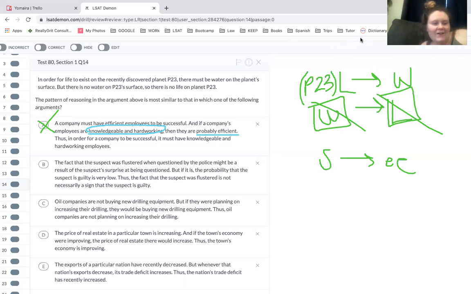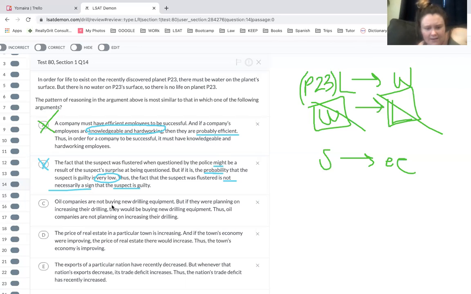All right, B. The fact that the suspect was flustered when questioned by the police might, I don't like that word so far, might be a result of the suspect's surprise at being questioned. But if it is, the probability that the suspect is guilty is very low. We're going from probably and might and very low to a sign that the suspect is not guilty. Those are just way too weak subject words. I'm not even going to waste time diagramming that.